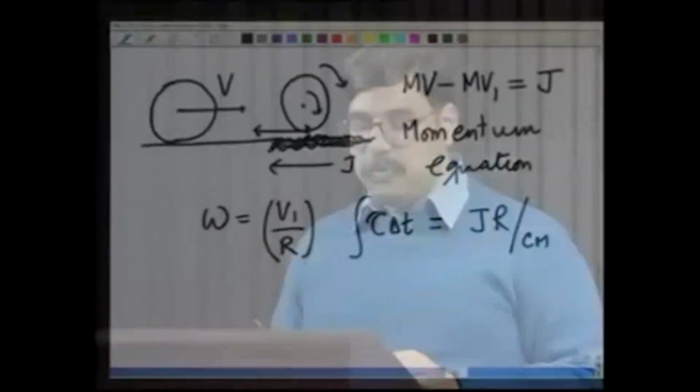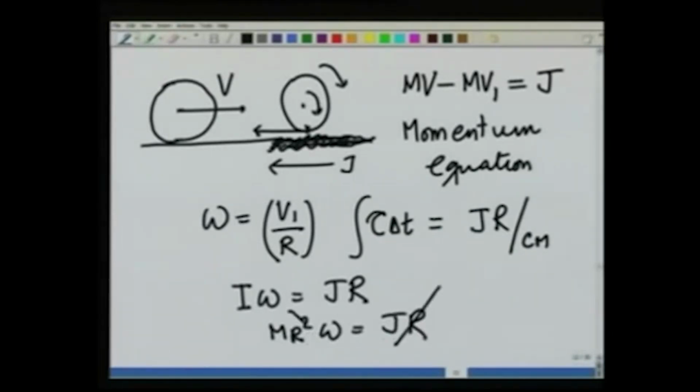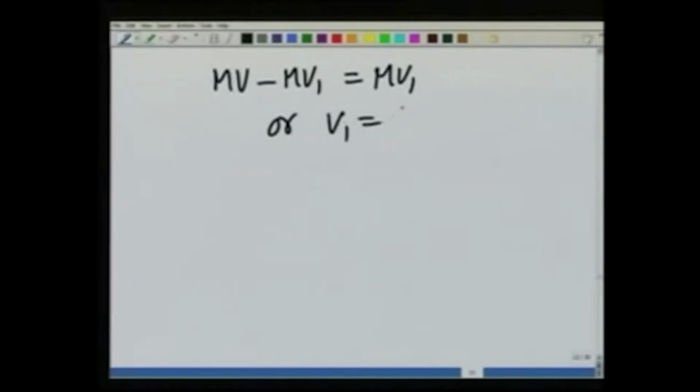So the angular momentum it should obtain about the center of mass should be equal to j times r, and this tells you I omega, which is m r square omega, is equal to j times r. r cancels, r times omega is v1, so m v1 equals j, and therefore putting this in this equation I get m v minus m v1 equals m v1, or v1 equals v over 2.